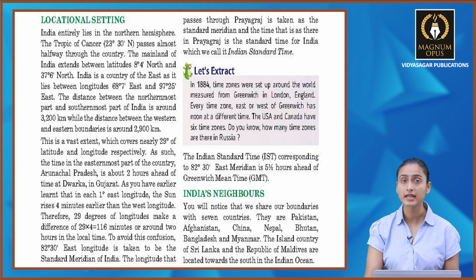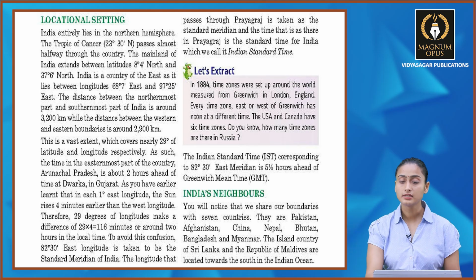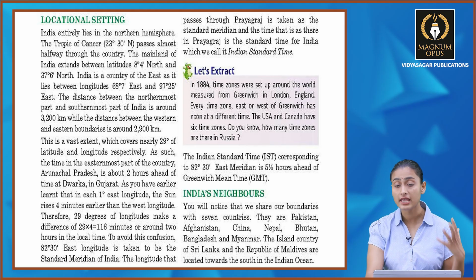फॉर इंस्टेंस यूएसए और कनाडा में 6 टाइम जोन्स हैं. रशिया में सबसे ज्यादा टाइम जोन्स हैं, around 9 to 11 टाइम जोन्स आपके रशिया में देखे जाते हैं, because Russia is a very vast country. Now the Indian Standard Time IST corresponding to 82 degrees 30 minutes east meridian is 5.5 hours ahead of Greenwich time, which is GMT. Now, India's neighbors: you will notice that we share our boundaries with 7 countries.